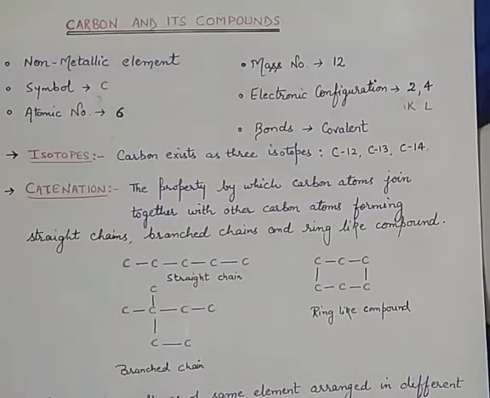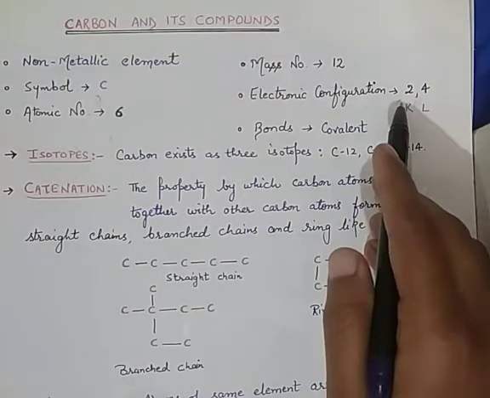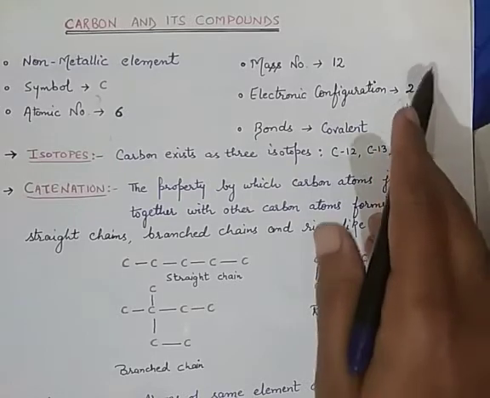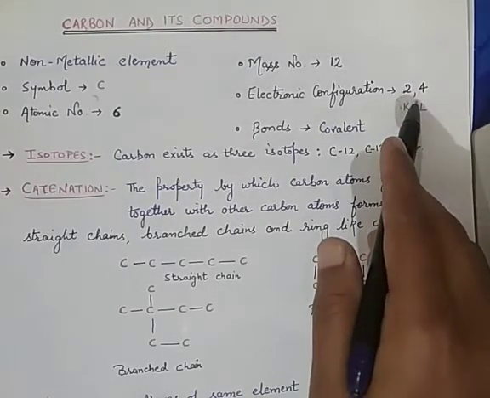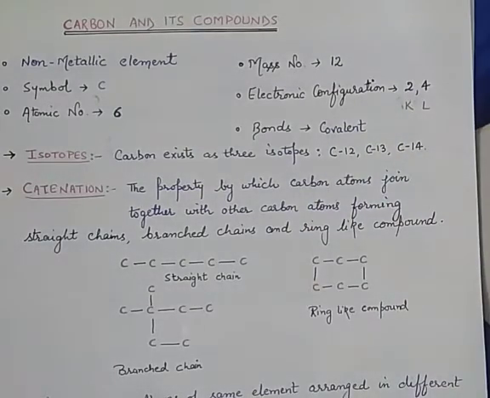To make itself stable, carbon can either lose 4 electrons, and then it has only 2 electrons in the last shell and becomes stable, or it can gain 4 electrons, and then the last shell has 8 electrons and becomes stable. But gaining or losing 4 electrons is difficult because a lot of energy is required. So carbon neither gains nor loses electrons; carbon will share the electrons.